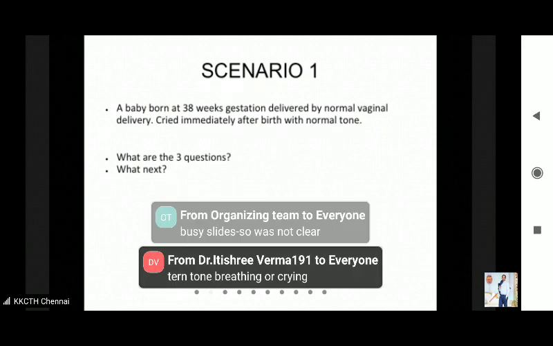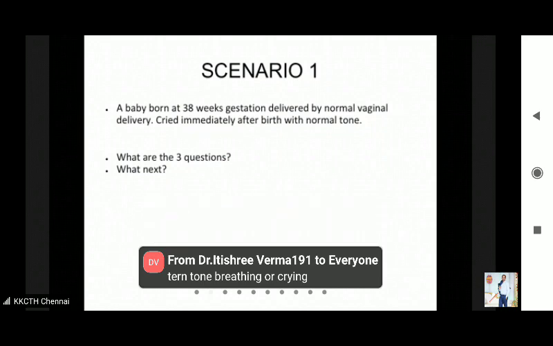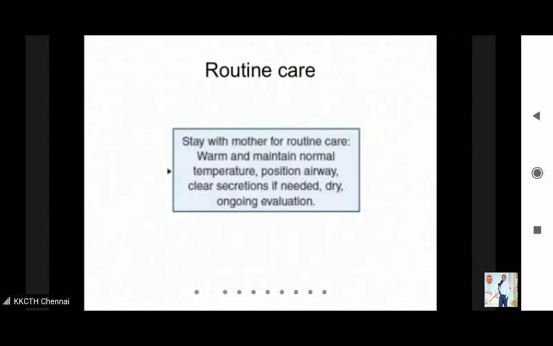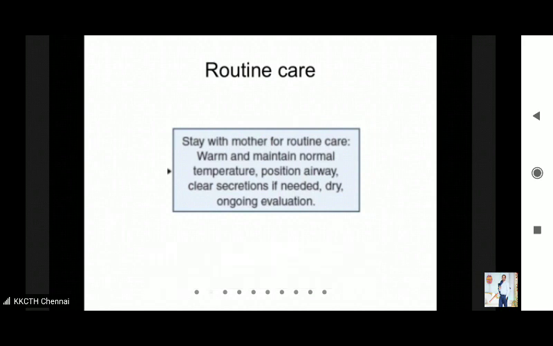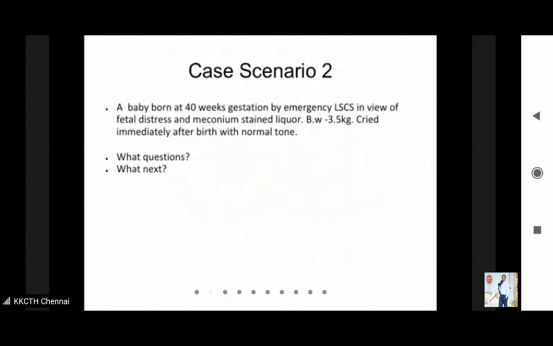So if the answer to all 3 is yes, then the baby will receive what is called routine care, and the baby will stay with the mother. Okay, here you will provide warmth to the baby, maintain normal temperature, position the airway, clear secretions if necessary, dry, and ongoing evaluation. During ongoing evaluation, you will ensure that the baby is breastfed, skin to skin contact is provided, and you will also have a question on when to clamp the umbilical cord if the baby cries soon after birth, right? Okay. So a scenario can be as simple as this.